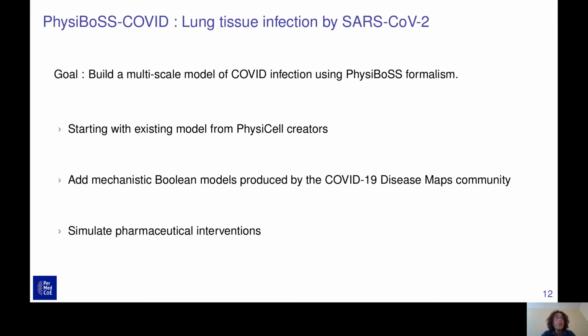The other model we wanted to present to you is PhysiBoSS COVID, which is the lung tissue infection by SARS-CoV-2. The goal is to build a multiscale model of COVID infection using the PhysiBoSS formalism. We'll start from an existing model, which has been made by the PhysiCell creators, and we will add mechanistic detailed Boolean models produced by the COVID-19 Disease Map community. With these additional details of the mechanistic Boolean models, we'll be able to simulate pharmaceutical intervention by basically modifying the action of several nodes inside our Boolean models.